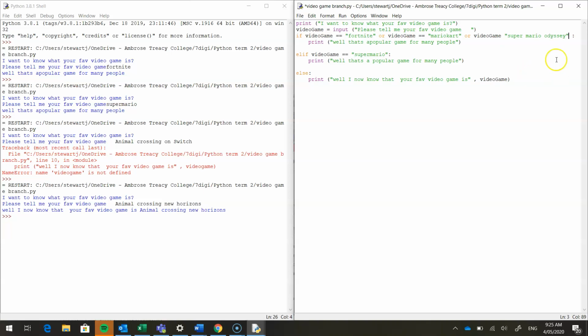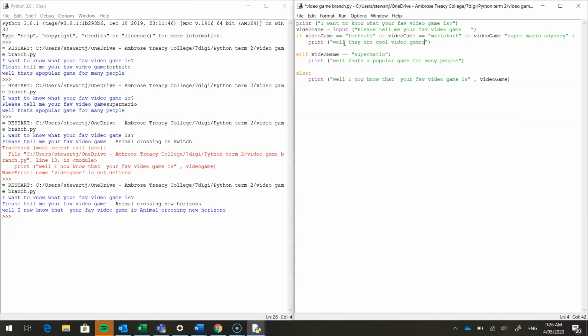And let's see what happens if I type in Super Mario Odyssey with these spaces in, if it'll accept that or not. Okay, so this time we put in 3 options for, well, that's a popular video game. I need to change that now to, well, they are cool video games.